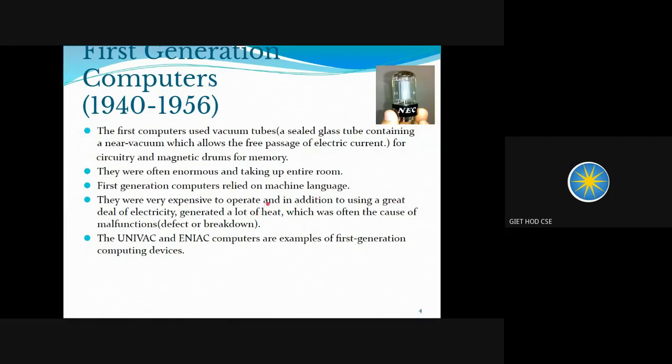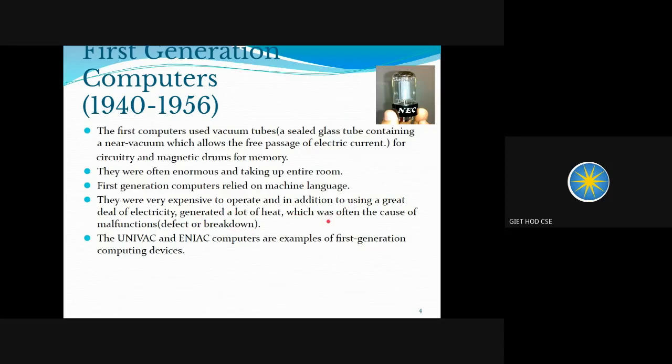So first generation computers basically relied on machine language. They did not understand languages like C, C++, Python, Java. Those languages were not understood by first generation computers. First generation computers understand only the language of binary, that is only 0 and 1. They understand only machine language, that is 0 and 1 only.